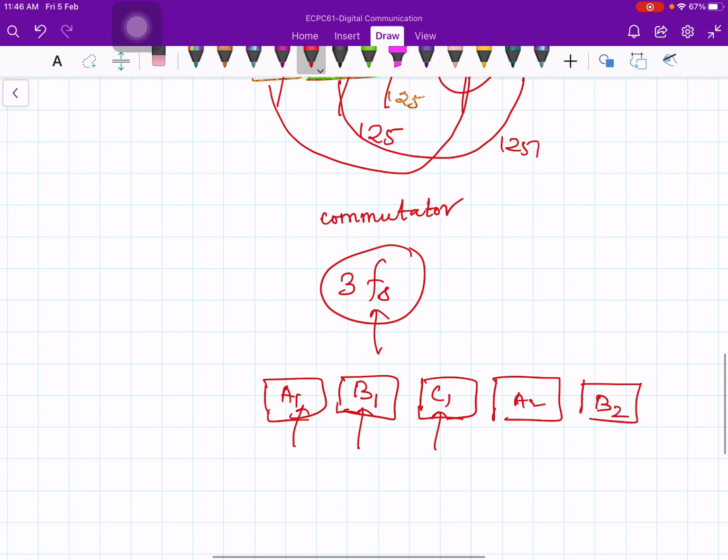The suffix indicates the sample number, and it keeps going.